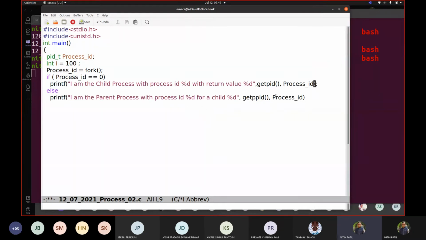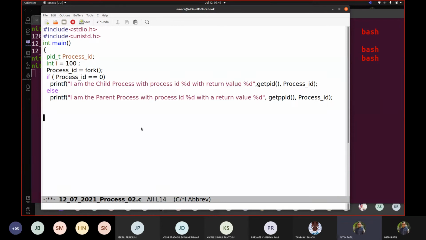We will write it here too: %d with return value %d. Fine. So I will explain that thing. Whenever you give a call to a fork, when fork is in parent, the return value is the child's PID, and whenever that fork is in child, it returns 0. That's what we want to see. So somewhere it should show here 0. Let us see if we can get it.